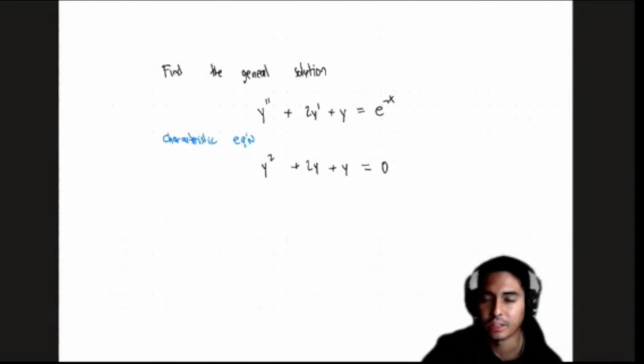Okay, so I'm going to go ahead and set the right hand side equal to 0. And I'm going to go ahead and identify, I'm going to try letting y equals e to the rx. All right, and then differentiate that. y prime equals r e to the rx, and then y double prime.